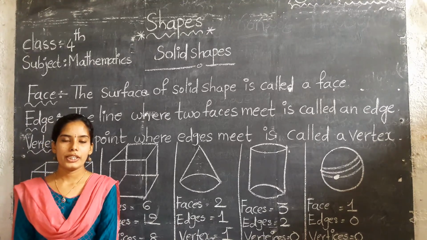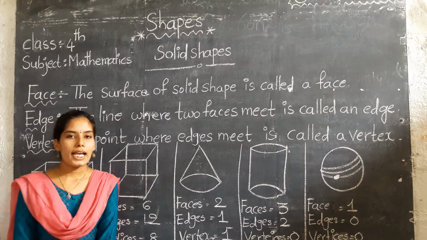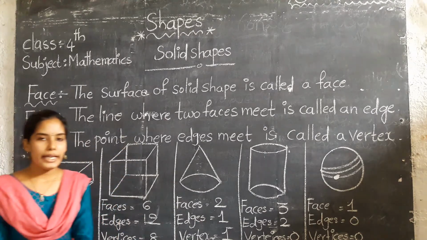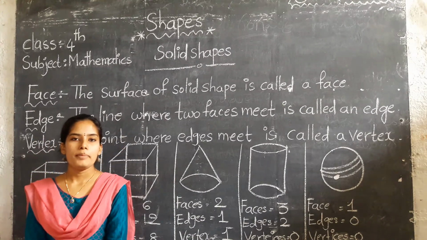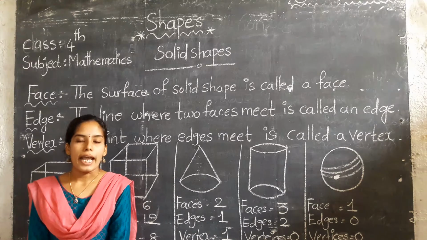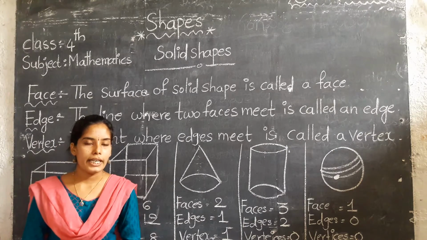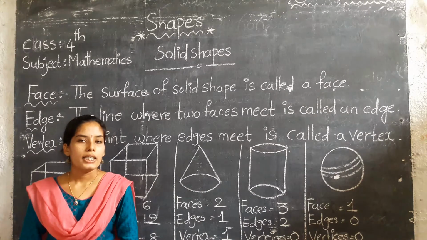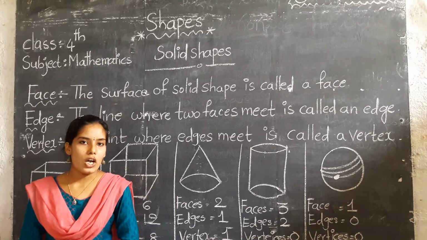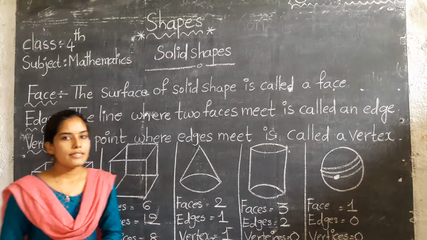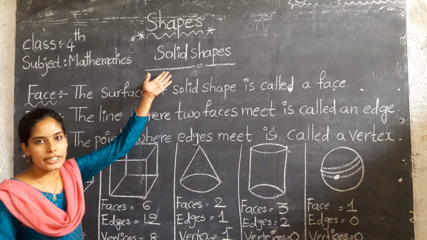Welcome to mathematics session. In the last class we discussed plane shapes: triangle, rectangle, square, circle. How many sides are there? How many corners are there? Like that we discussed already. In today's class we will discuss solid shapes.